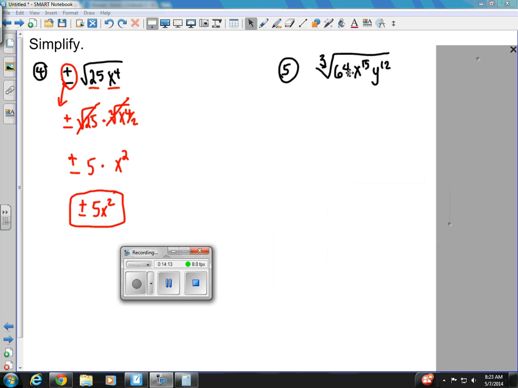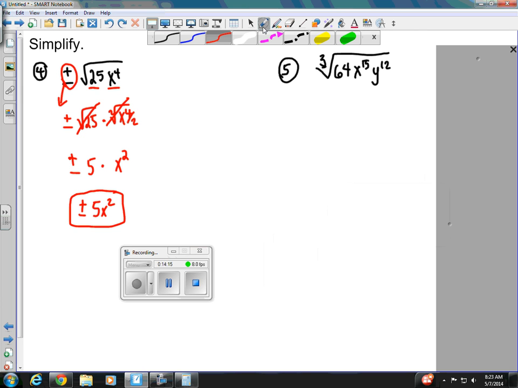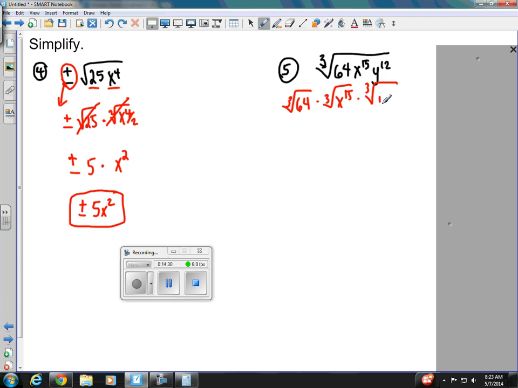So example 5. We have the cube root of 64, x to the 15th, y to the 12th. Once again, step 1, we'll give everybody their own radical. So the cube root of 64 times the cube root of x to the 15th times the cube root of y to the 12th. So cube root of 64 is 4. Sorry, backtrack for a second. When we take the cube root of 64, the radical disappears and it's just 4.